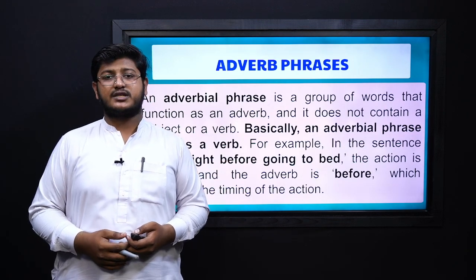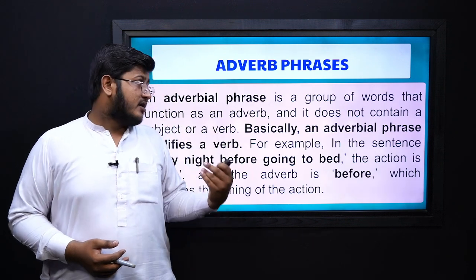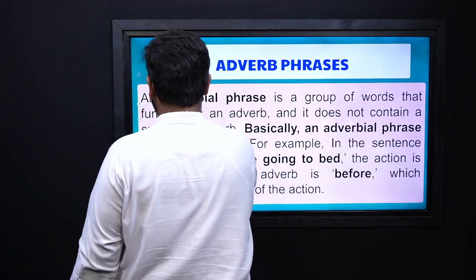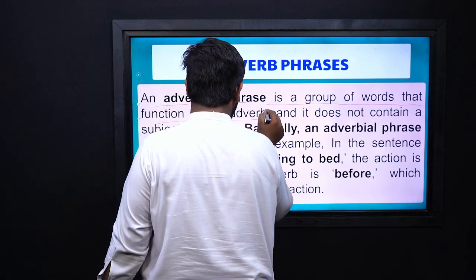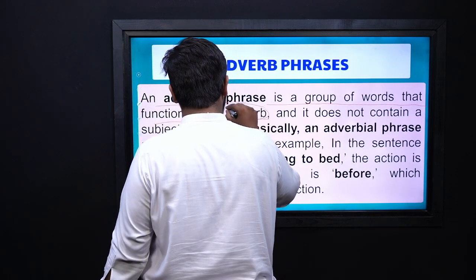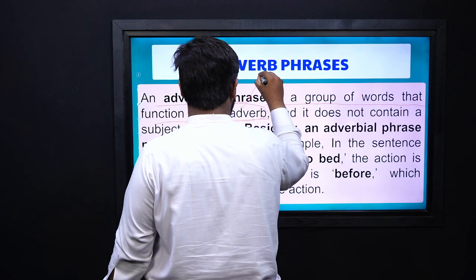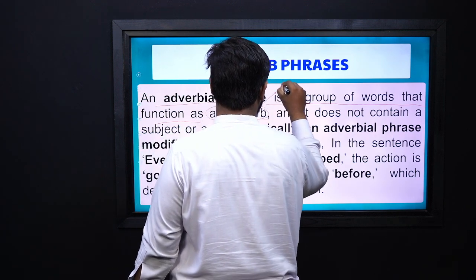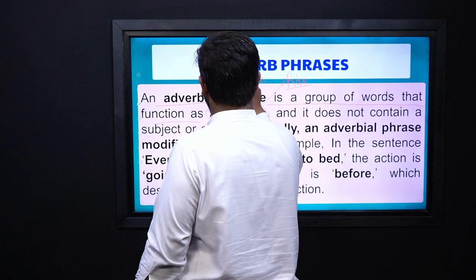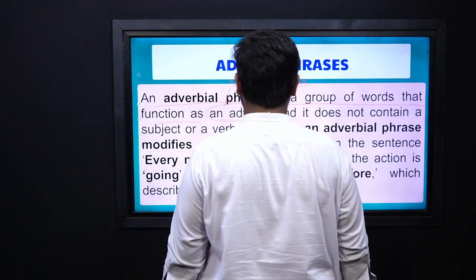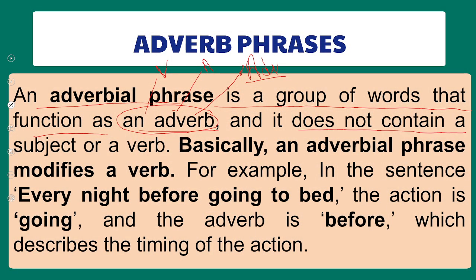So let's find out what is meant by adverb phrases, or what the adverbial phrase is. What is an adverbial phrase? An adverbial phrase is a group of words that function as an adverb. So what do adverbs do? An adverb can modify the verb, the noun, the adjective, and another adverb. So this is what an adverb does, and when a phrase does the same action, then that phrase is considered an adverbial phrase, and it does not contain a subject or a verb.